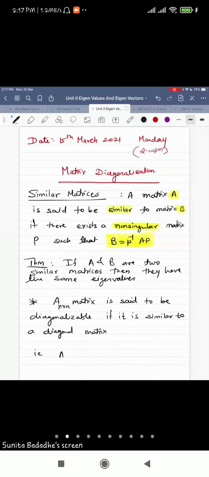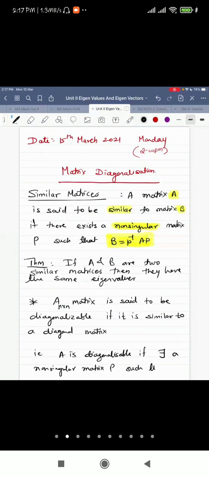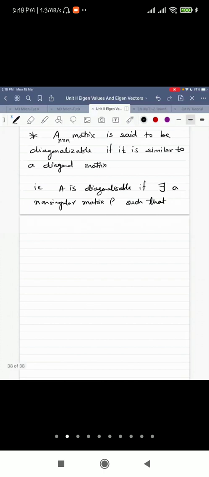That is, A is diagonalizable if there exists a non-singular matrix P such that P inverse AP equals D. So if P inverse AP equals D, we say that matrix A is diagonalizable, that is, A is similar to the diagonal matrix D. Now there is a condition, right? What is that condition?